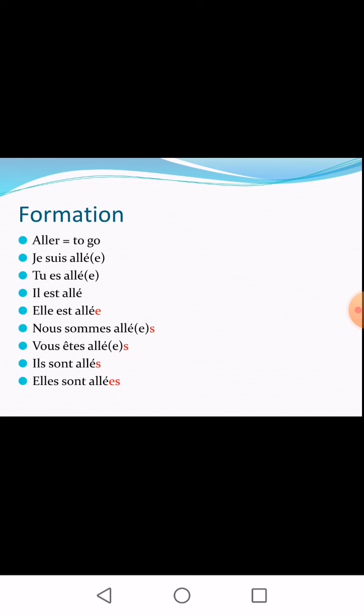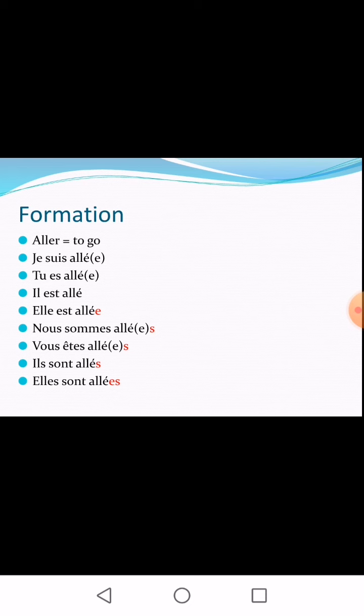Then you might have noticed that for certain subjects I have put E in a bracket. It is because it is optional. For example, if a masculine person is saying that I have gone, then there is no need to add that additional E. If a feminine person is saying that I have gone, then you have to put that E.